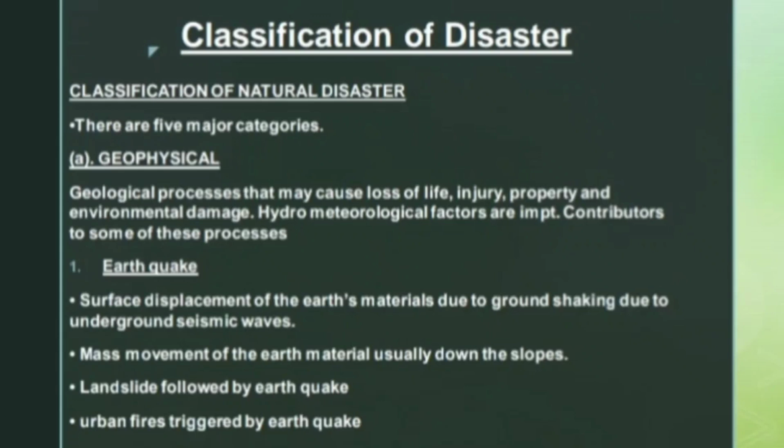The geophysical hazard is a geological process that may cause loss of life, injury, property, and environmental damage. Hydrometeorological factors are important contributors to some of these processes. Under geophysical hazard, first one is the earthquake. It is the surface displacement of earth materials due to the ground shaking due to the underground seismic waves. Mass movement of the earth material, usually downslopes, landslides, and urban fires are triggered and followed by earthquake.